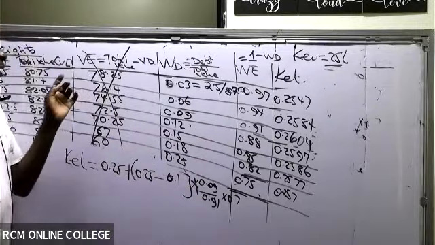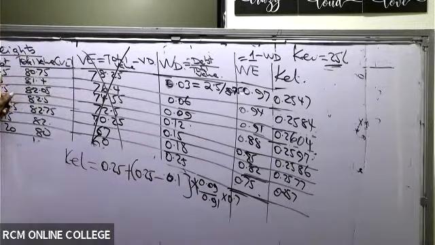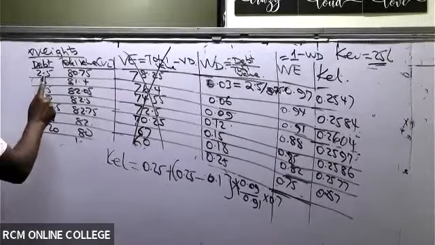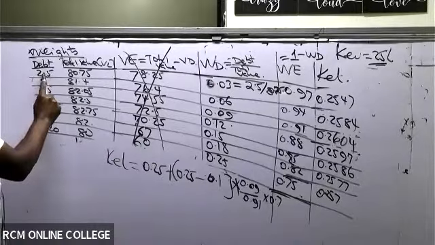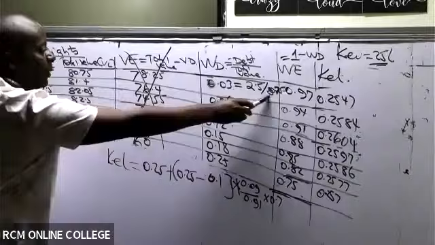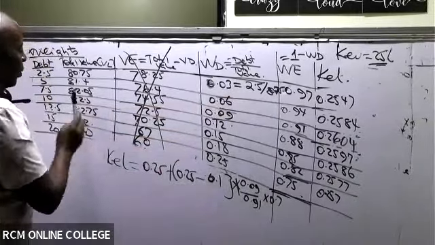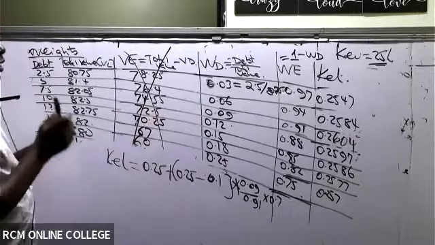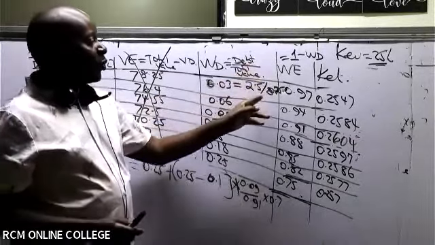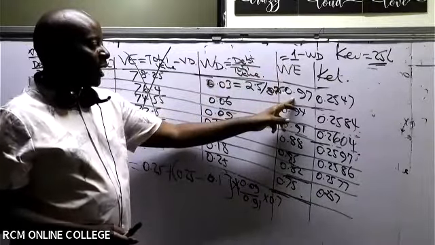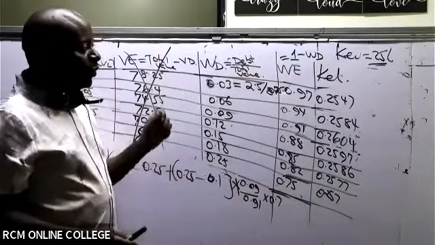Remember, to get the weights, we have total debt. Like now the first one here, total debt is 2.5. You divide 2.5 by the total firm value. So I've demonstrated here 2.5 by this 7.03. Like now here the total debt is 5 divided by this. To get the weight of equity, you take 1 minus whatever weight you have here. So like 1 minus 0.03, you get 0.97. So now, have we finished the question?